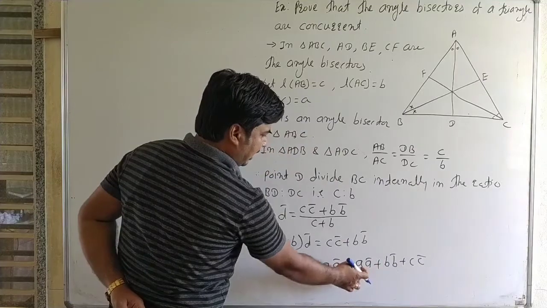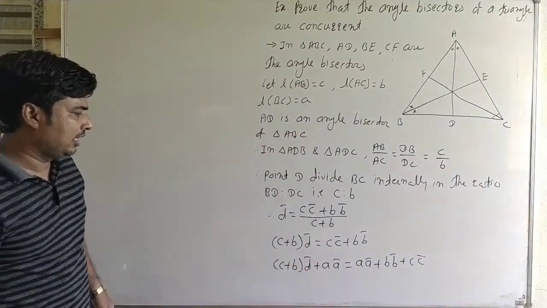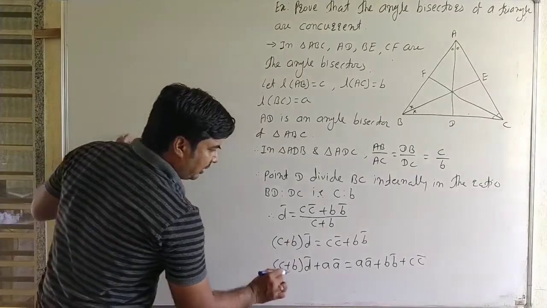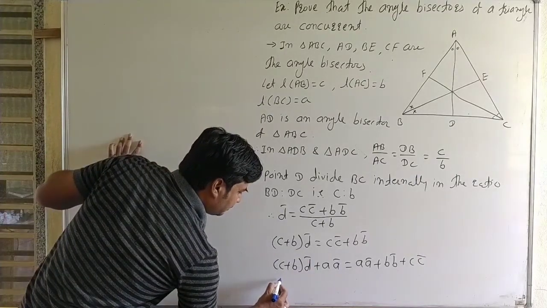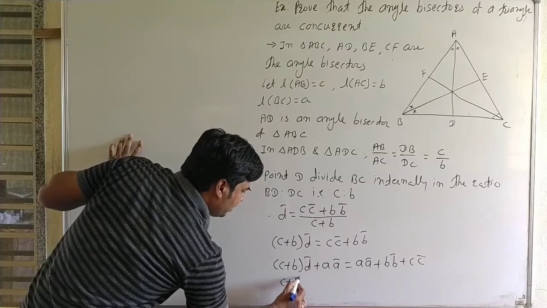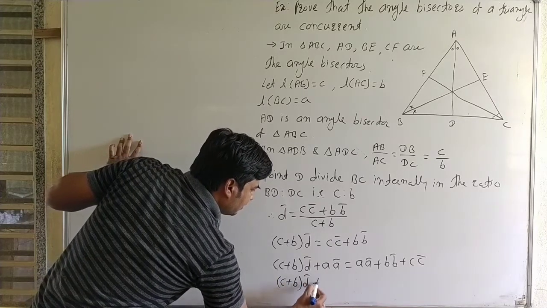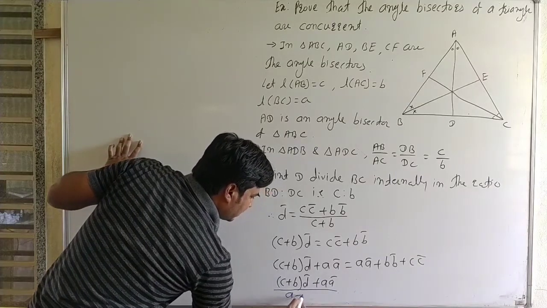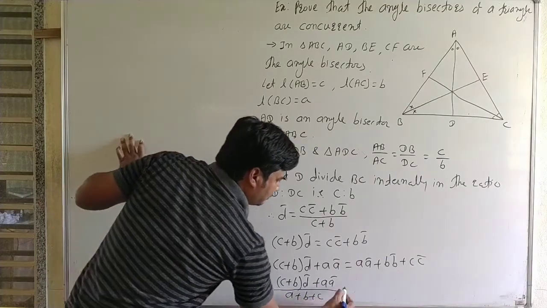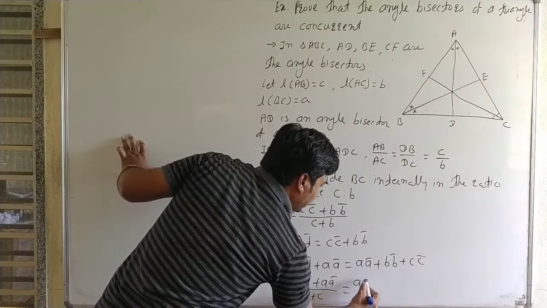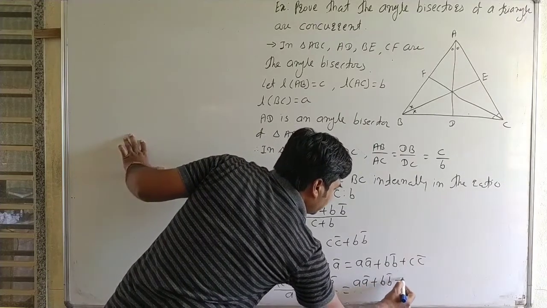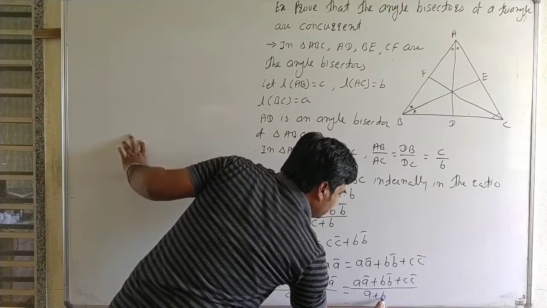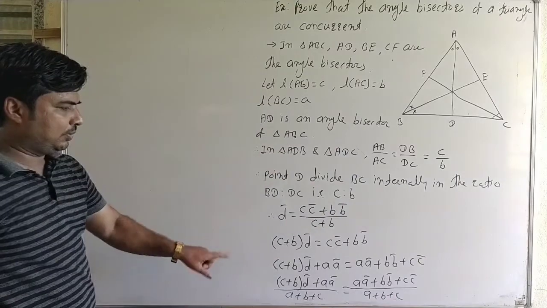Now, here, divide throughout by A plus B plus C. Therefore, (C plus B) into D bar plus A bar upon A plus B plus C is equal to (A bar plus B bar plus C bar) upon A plus B plus C.